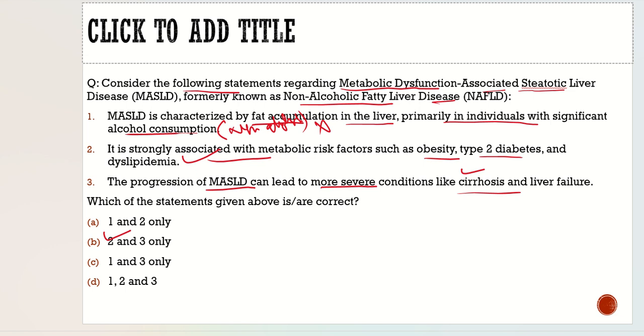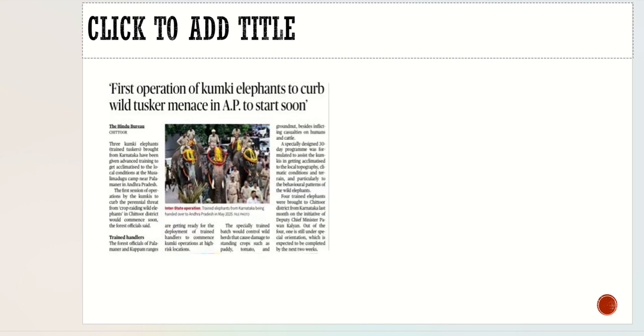Now with this, let's move to the next slide and see what article we had brought in. Well, the article is about the Kumki elephants. The first operation of Kumki elephants to curb the wild tusker menace in AP to start soon. You would have heard about the human animal conflict, to be more precise.